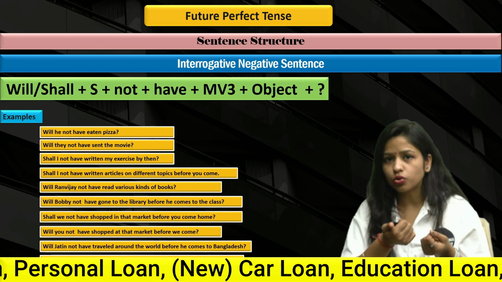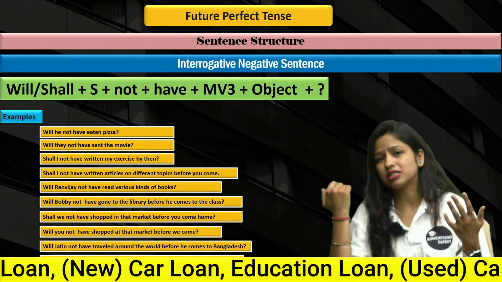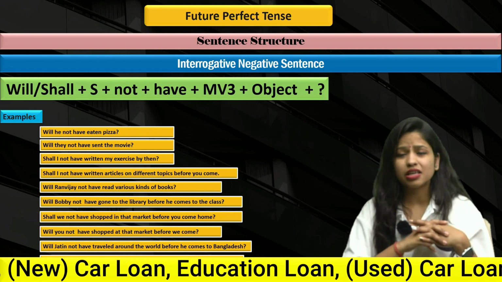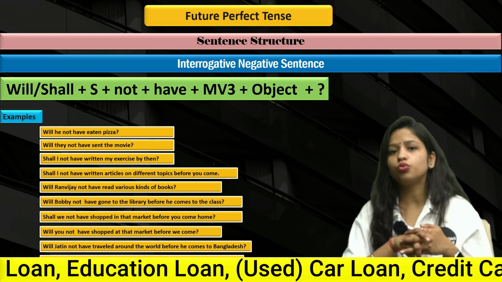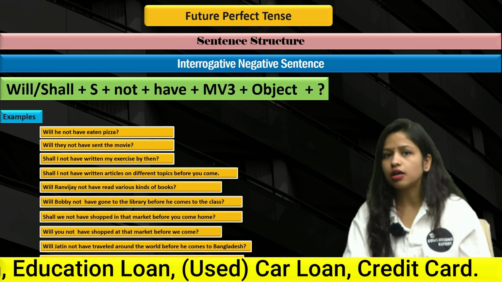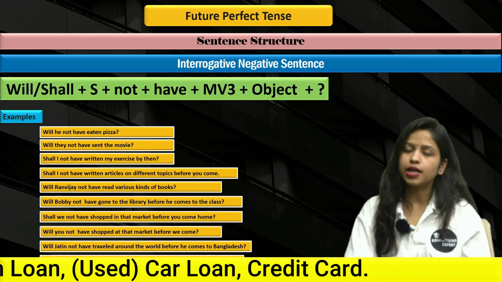If you really want to get this topic, if you really want to make your own sentences, for that you need to practice a lot, right? Otherwise, there is nothing rocket science that you cannot do. You definitely can do it, only and only if you practice it a lot, right? So I hope now this much is clear for you. Let's move forward and understand WH sentences.